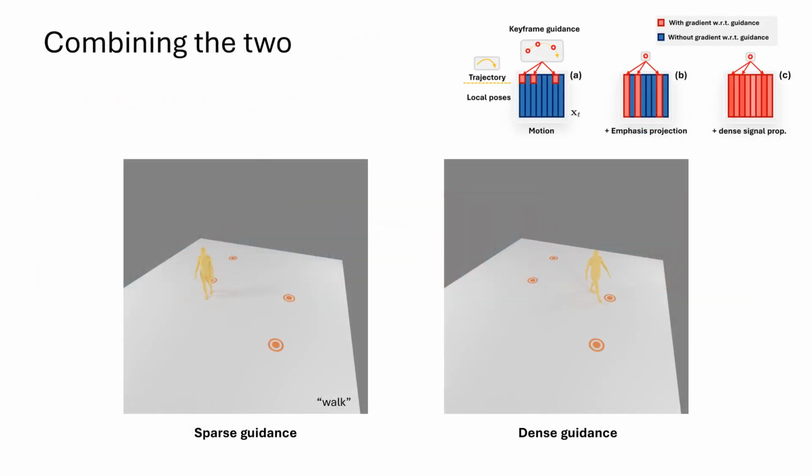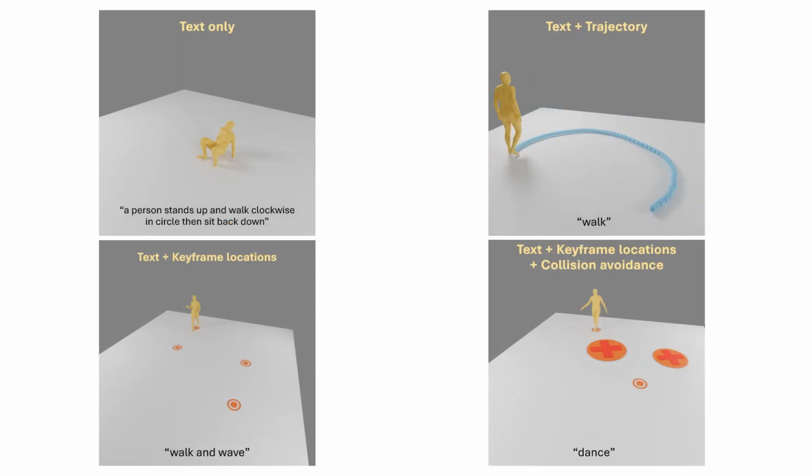Without dense guidance, the generated results completely ignore the keyframe conditions. Here, we demonstrate that our proposed methods enable motion generation conditioned on spatial information. We show motions generated by our model on 4 conditioning tasks. First, the model is only conditioned on text prompts. Second, the model is conditioned on text prompts and given trajectories. Third, the model is conditioned on the text prompts and keyframe locations.